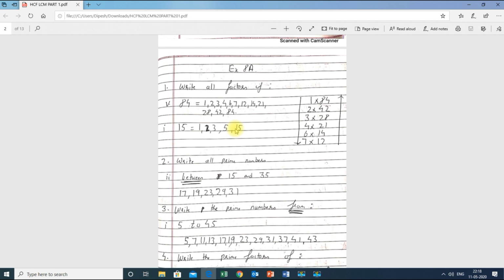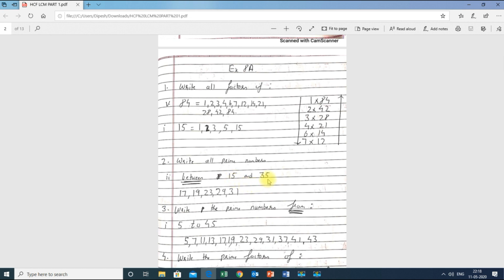Now we'll find the prime numbers. We will write all the prime numbers between 15 and 35. Remember one thing: whenever the word between comes, keep in mind that we will ignore the numbers they have given. It is 15 and 35. Understood? Keep this in mind.